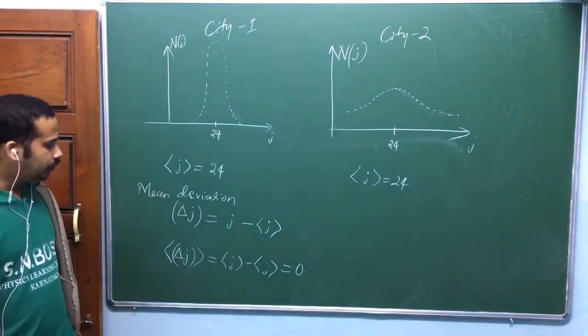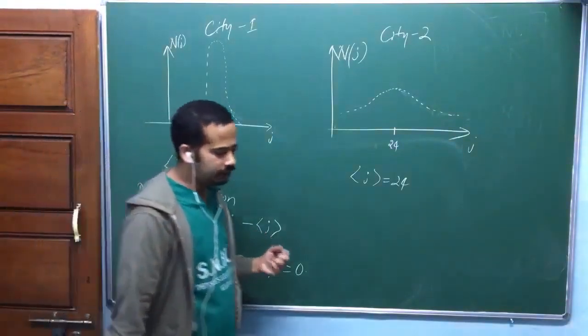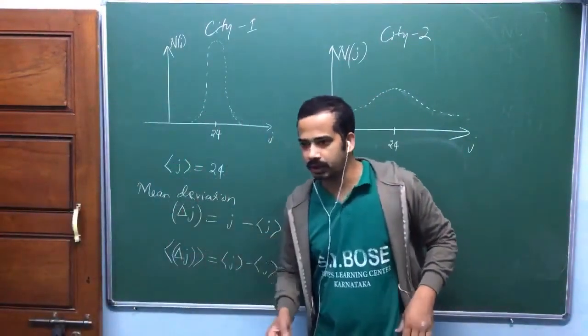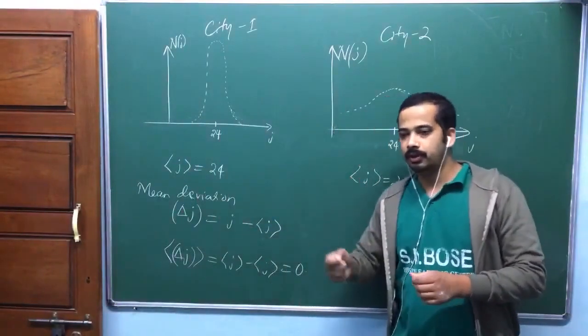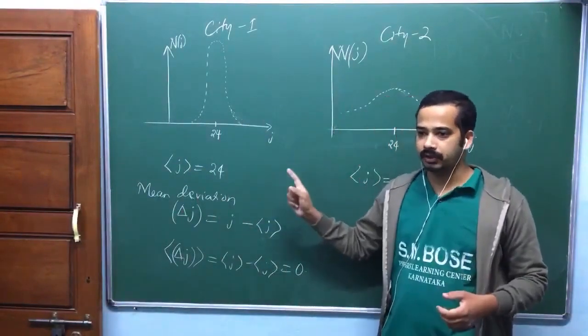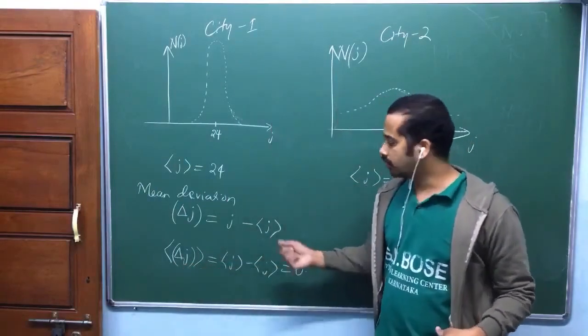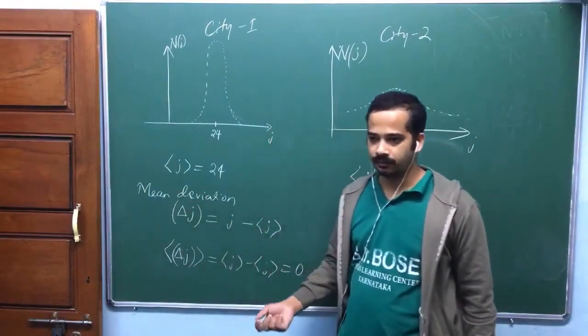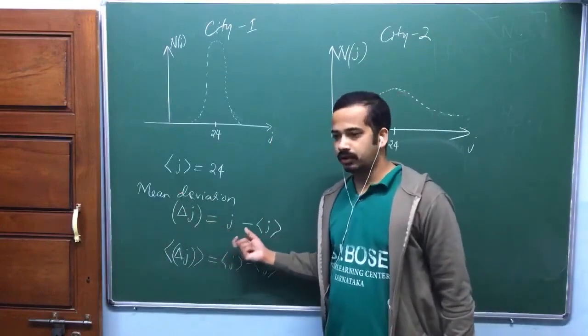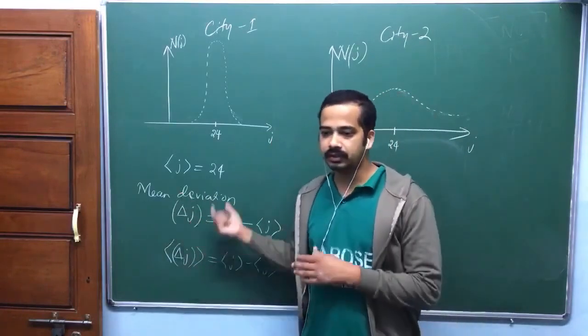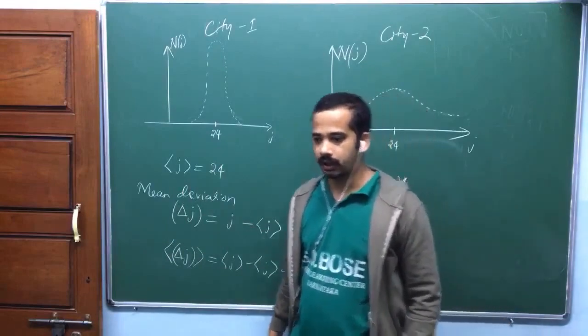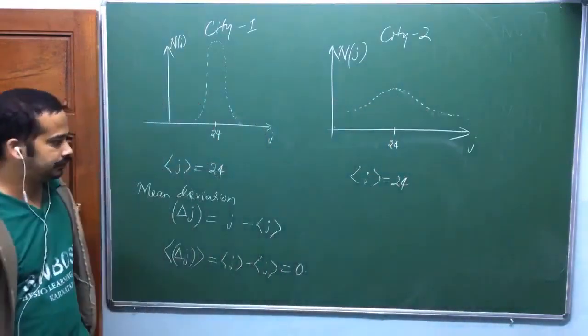Now what I do is, I need a measure. Mean deviation was a good measure, am I right? I get to know how much deviation happened from the mean. But when you average this out, you will get 0. So then what I do is I'll square it, so that even though delta j is negative, delta j square is positive. Am I right? I'll square it and then take the average.